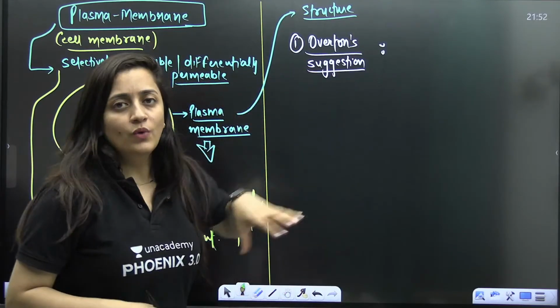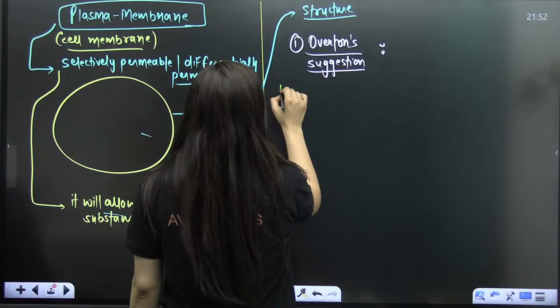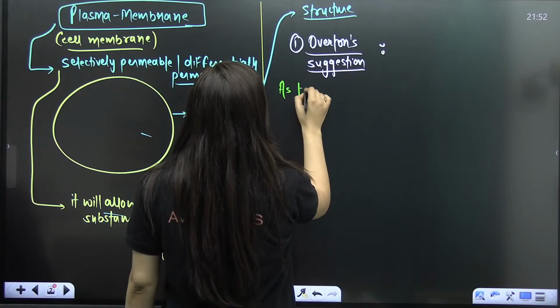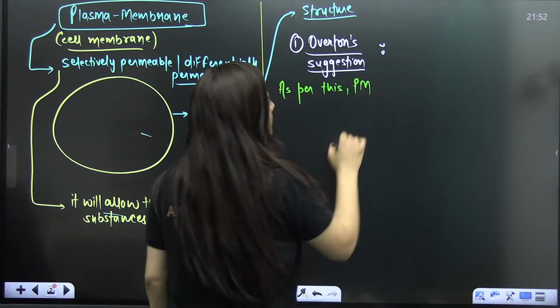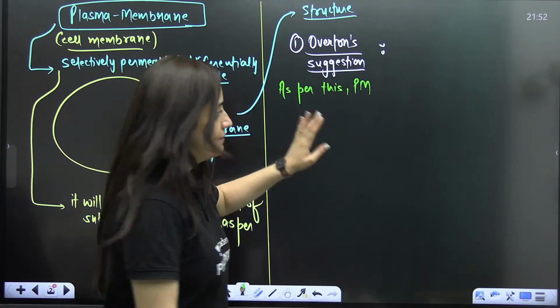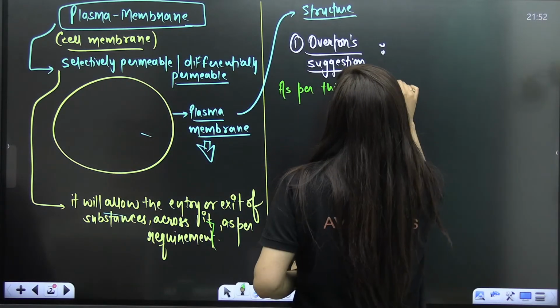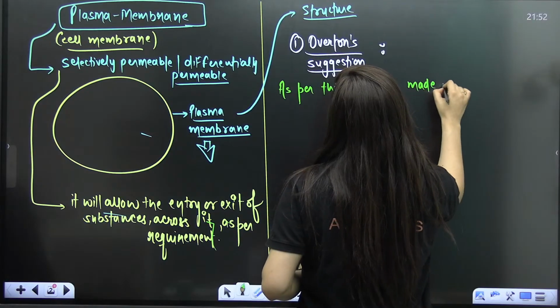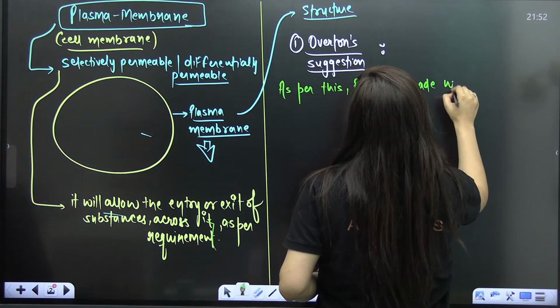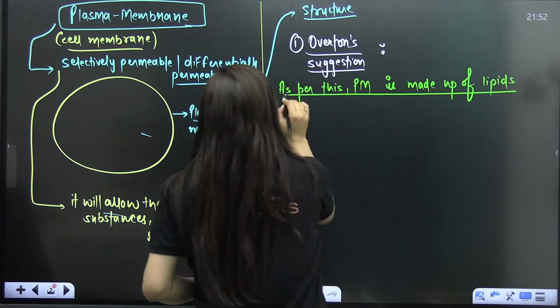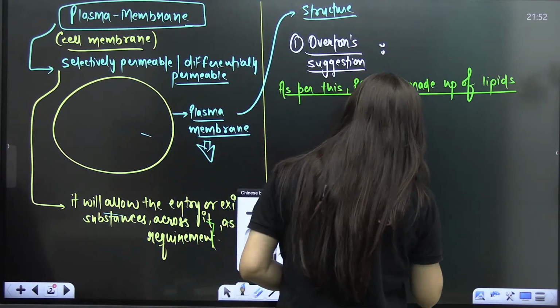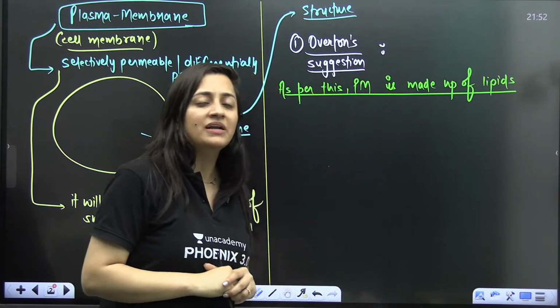When it comes to the Overton suggestion, as per this, plasma membrane. For plasma membrane, I'll go for the short form, I'll write PM. So as per this, plasma membrane is made up of lipids. The scientist Overton, as per him, plasma membrane is made up of lipids.